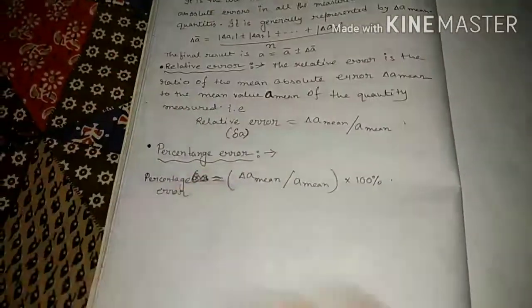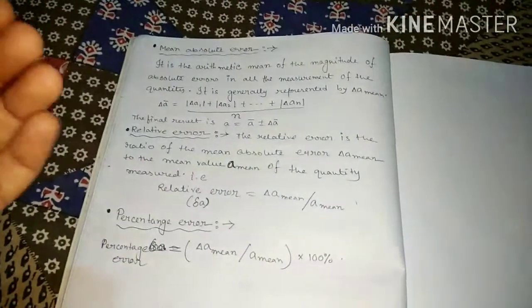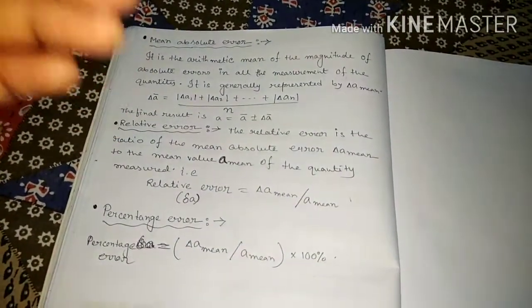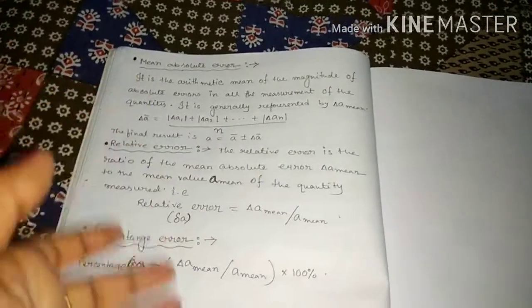In the next class we will solve some numerical problems related to error, and we will also follow these steps. First of all we find the mean, then the absolute error, then the mean absolute error, relative error, and percentage error.